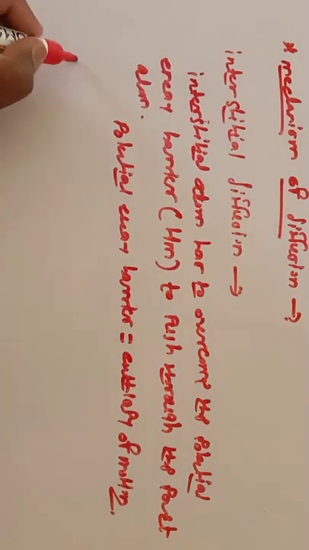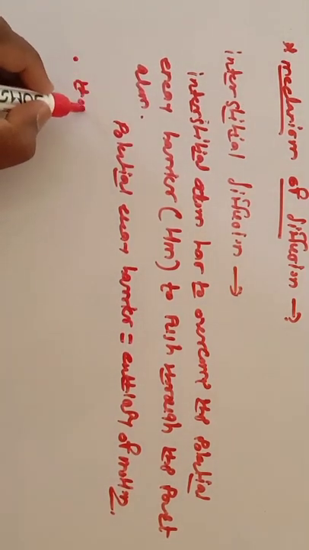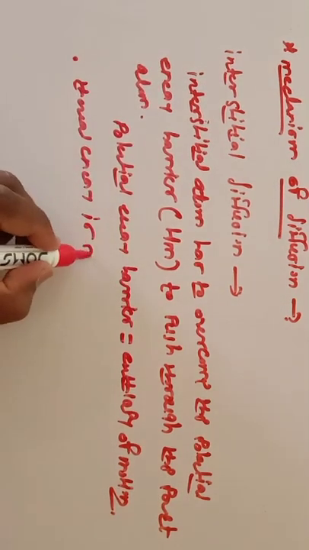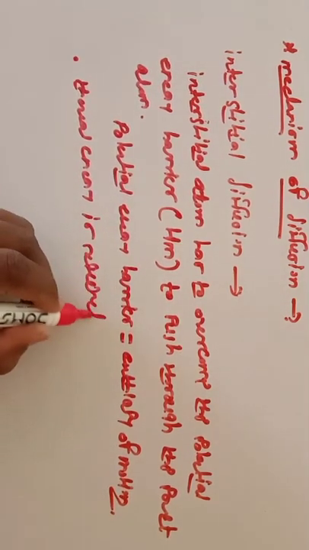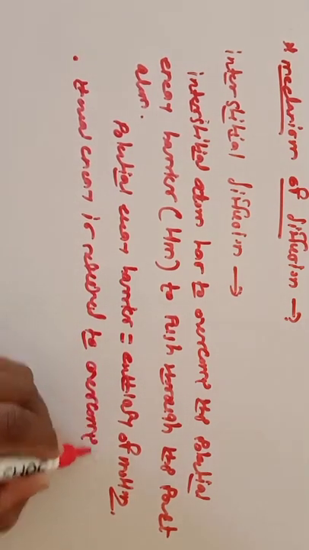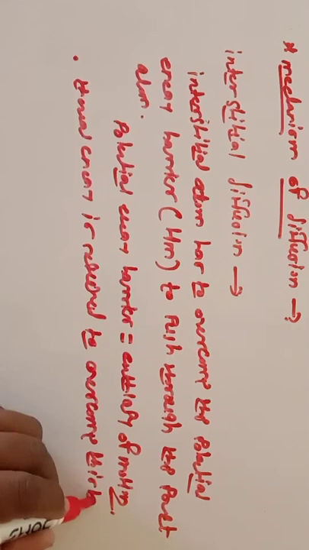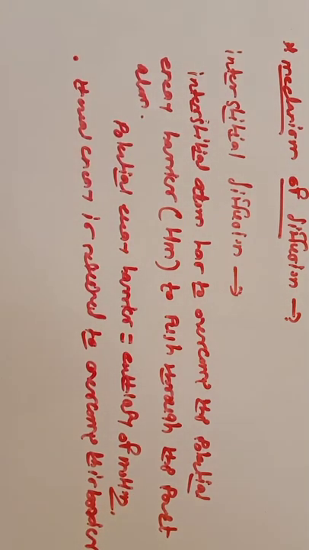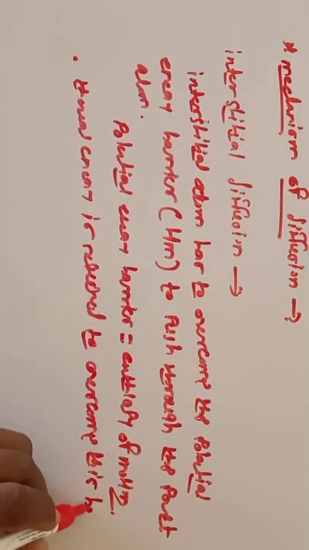Thermal energy, that is temperature, is required to overcome this barrier.